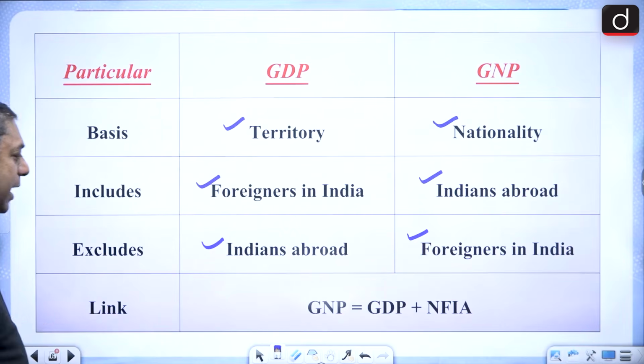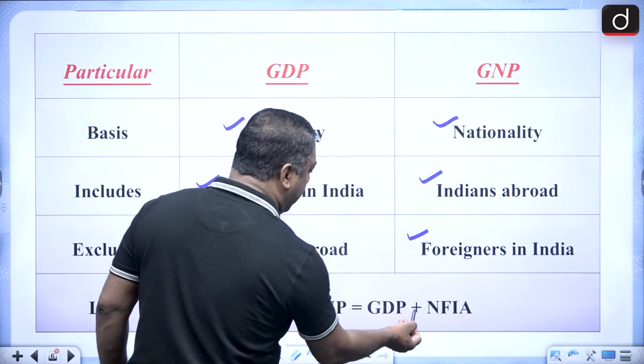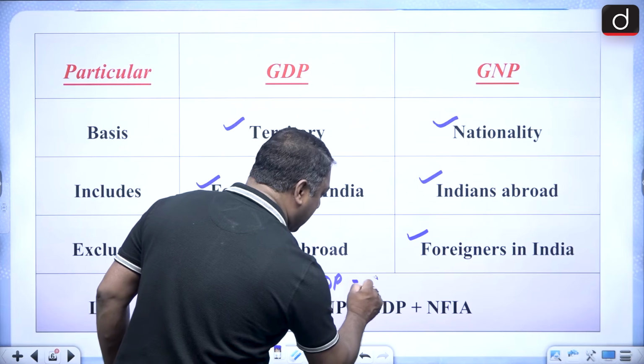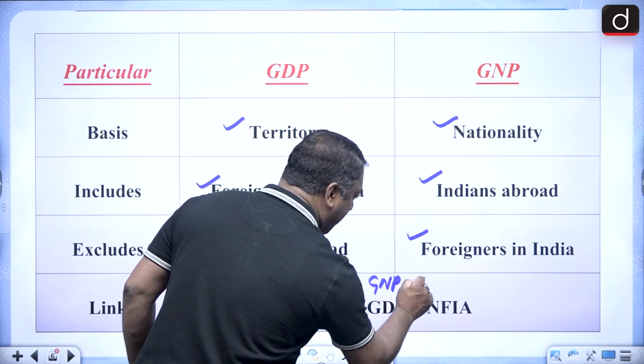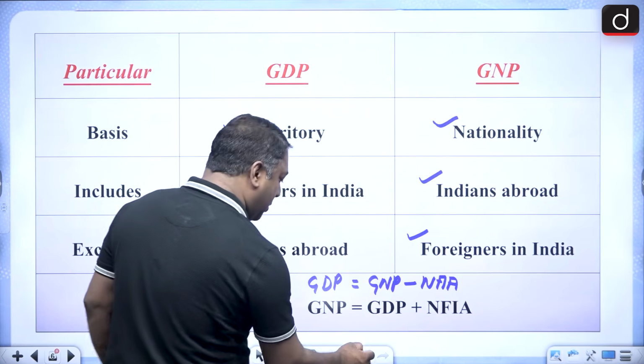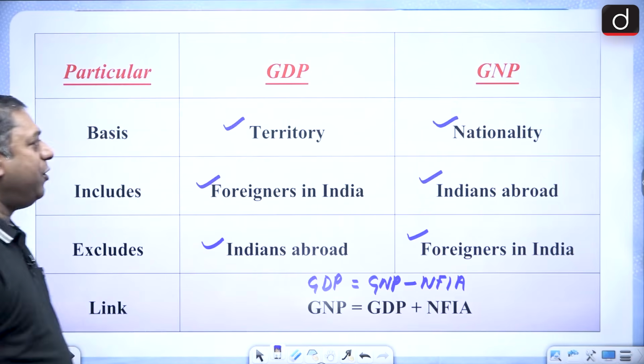And what is the link? GNP is equal to GDP plus NFIA, and GDP is equal to GNP minus NFIA. Okay, it's minus NFIA. Clear, everyone?